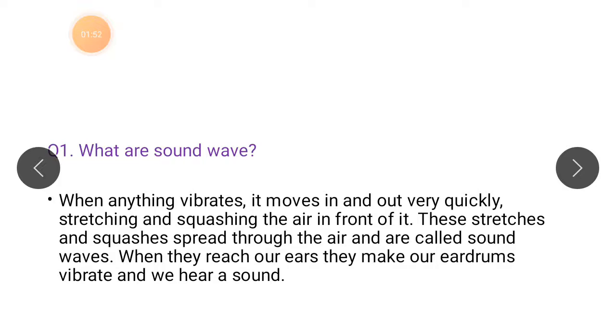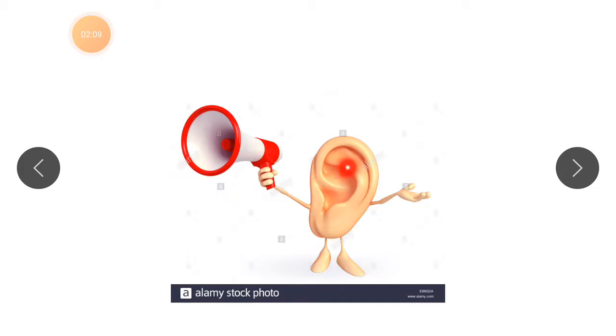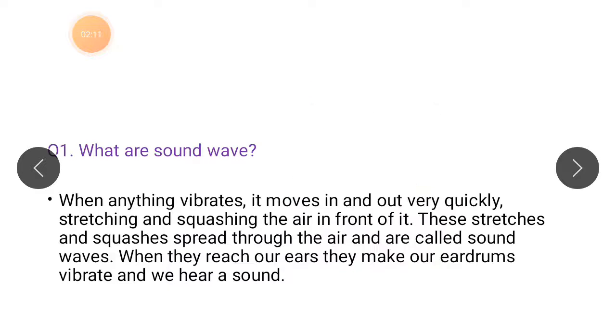These stretches and squishes spread through the air and are called sound waves. When they reach our ears, they make our eardrums vibrate and we hear a sound, like I have explained in this diagram. Write down this question and answer in your copy.